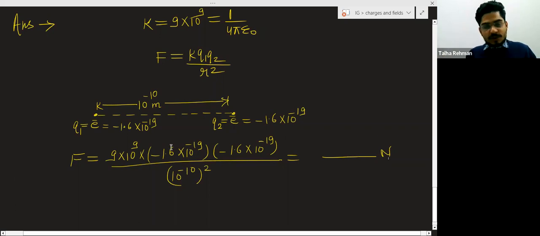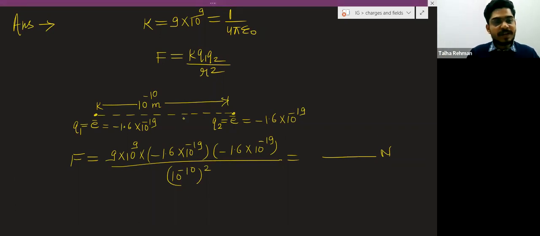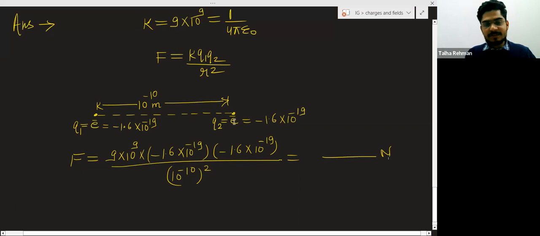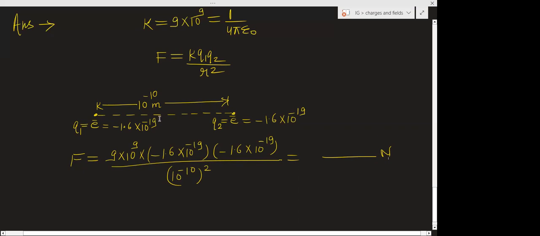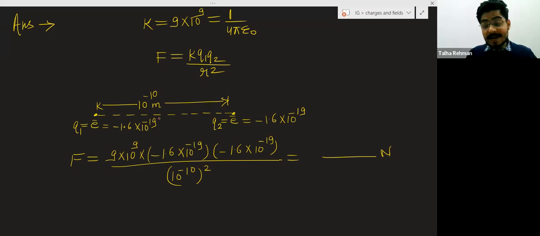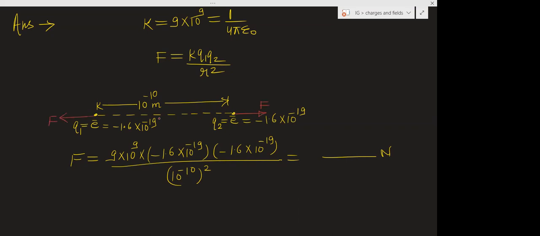So these are two electrons. Will they repel each other or will they attract each other? They have the same charge, simple? So they will repel.